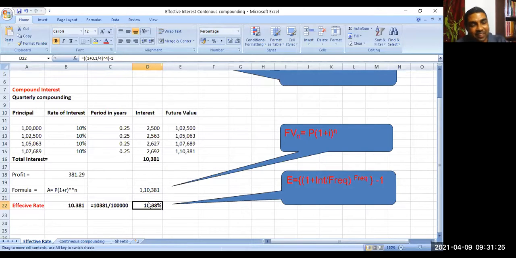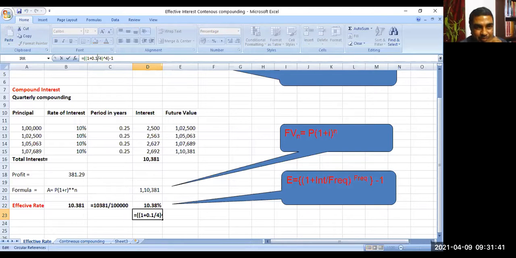Can you calculate? You see here I am doing it on daily basis. What am I doing? 1 plus interest. What is the interest? 10%, that is 0.1.